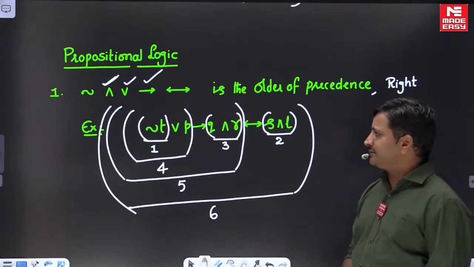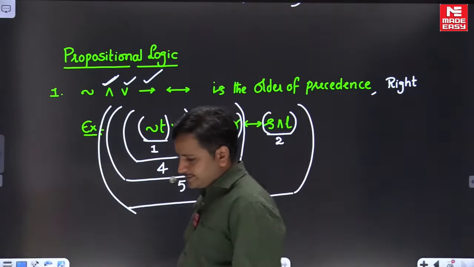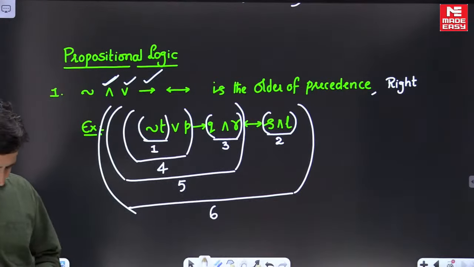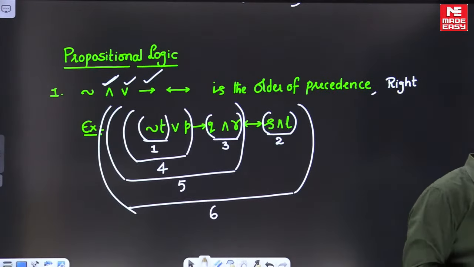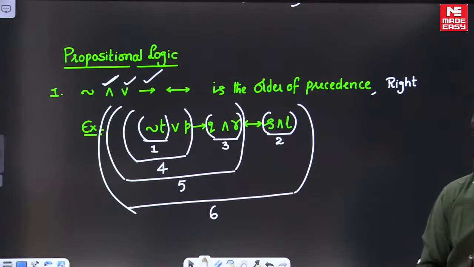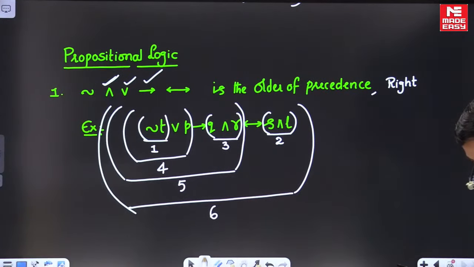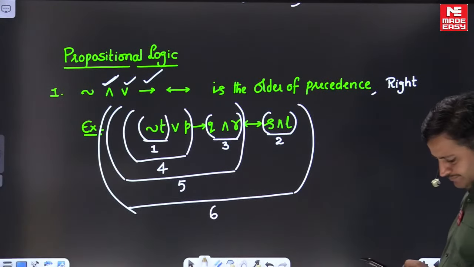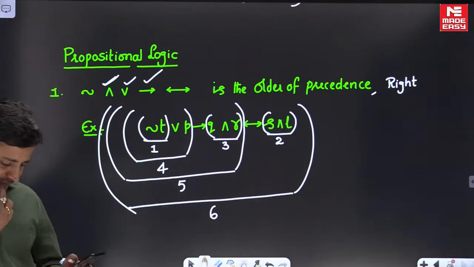Do you have any questions on this order of evaluation, friends? Yes, conjunction has right precedence. That is the reason I am taking S and L the second time. By default, everything we are evaluating from the right only.